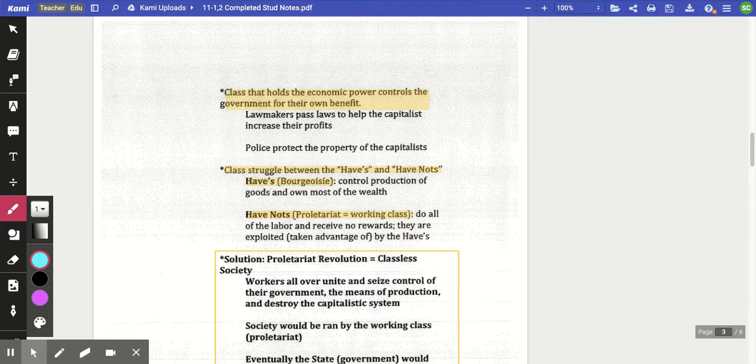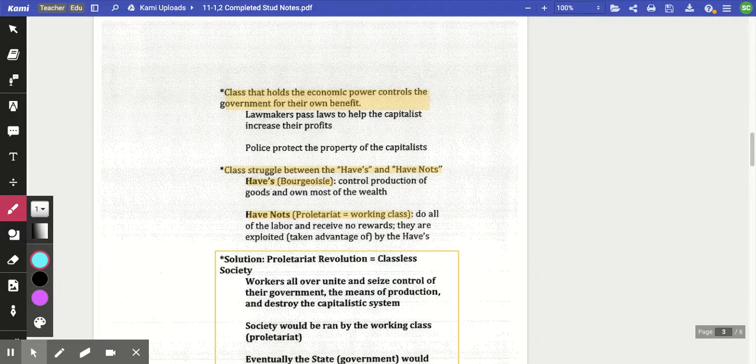controls the government. He says, look all the way back to feudal times to present. You can always see that class that holds that economic power controls the government. And even looking at the present day of the industrial age, that upper class, the aristocracy, are struggling to maintain that political control because the wealth is now starting to grow within that middle class. For Karl Marx, he wants to point out that lawmakers are passing laws to help the capitalists increase their profits. They're protecting their property. They're protecting them from the working class.